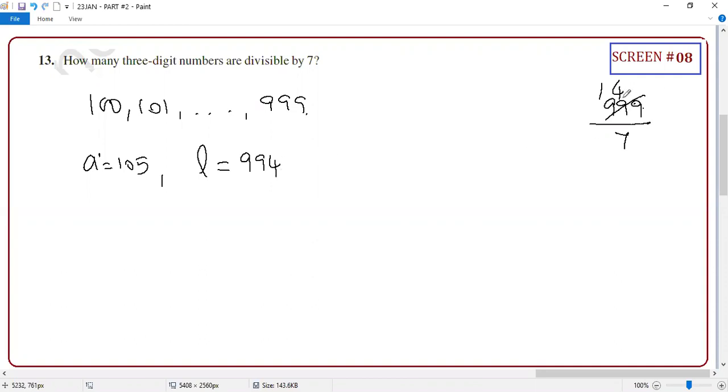Here the remainder is 1. So I should have 1. If you have 4 here, it will be perfectly cancelled. Correct or not? So I can choose this 994 as my last term, and D is automatic, student, the number by which you are dividing. So now you tell me the number of terms. Can you do it by yourself? This we did in so many problems, applying D and finding the answer. Yes or no? Yes, sir.